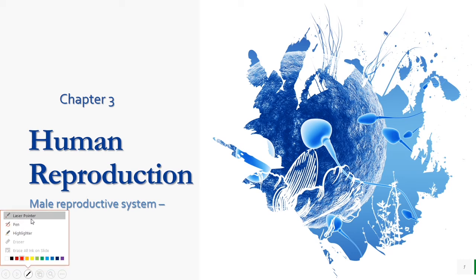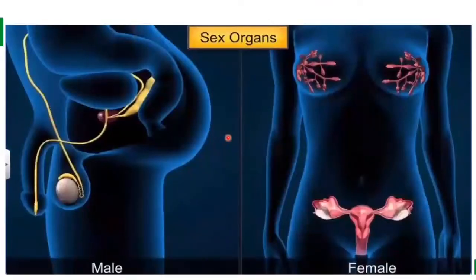So as you all know, humans are unisexual and viviparous. Unisexual means both the sexes, male and female, are separate, and viviparous means they give birth to young ones. The reproductive organs of both male and female include external genitalia like penis in case of males and vulva in case of females, along with a number of internal organs like gamete-producing gonads, like testicles in case of males and ovaries in case of females. So coming to the male reproductive part first.